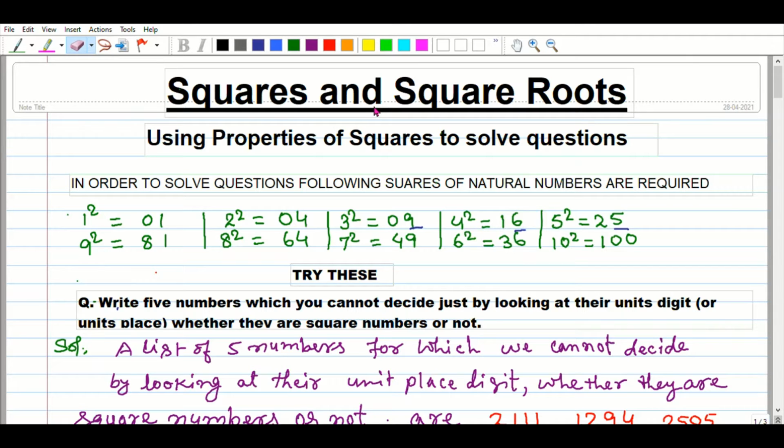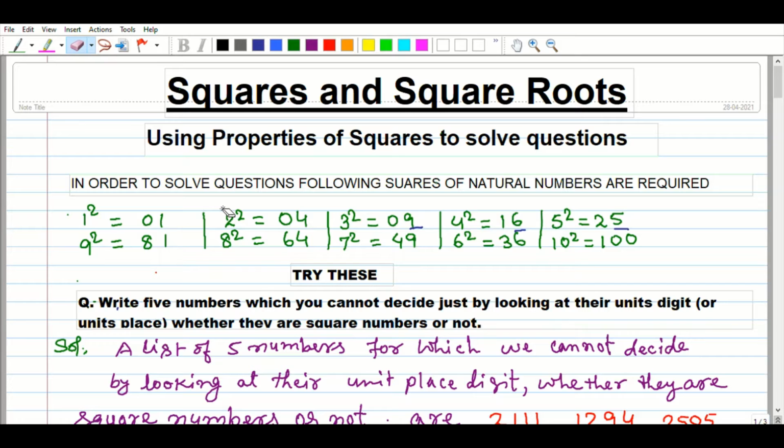Dear learners, today we will discuss the properties of squares. We will try to understand the properties of squares, learn them, and apply them to solve questions. For that, it is required to know the squares of some digits.